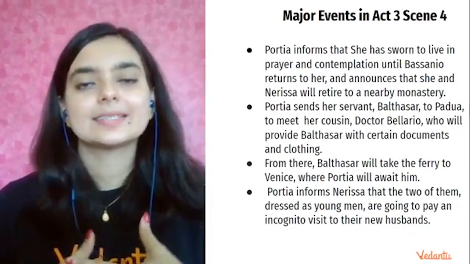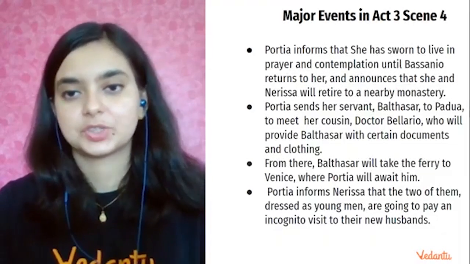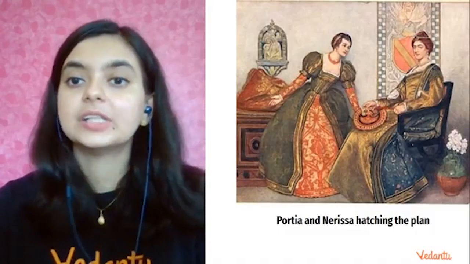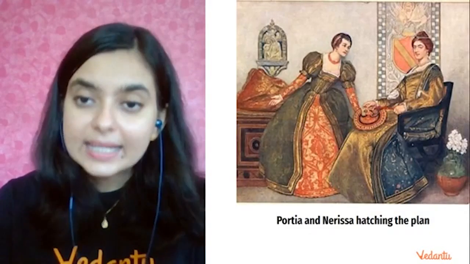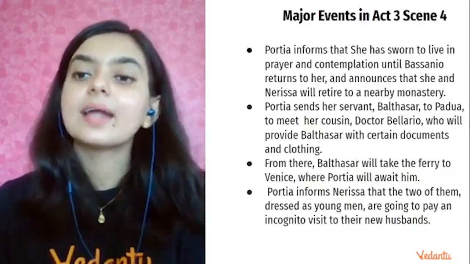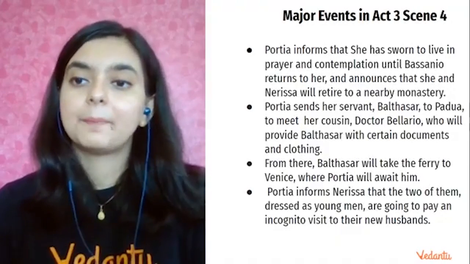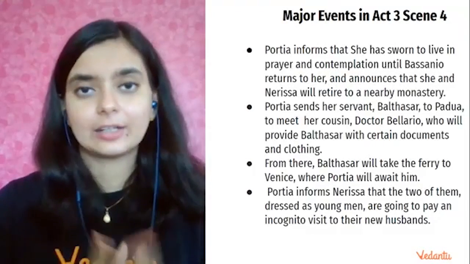And she and Nerissa now will retire to a nearby monastery. And then she plans. So she and Nerissa both are hatching a plan. And what are they saying? That she sends her servant Balthazar to Padua to meet her cousin, Dr. Bellario, who will provide Balthazar with certain documents and clothing.